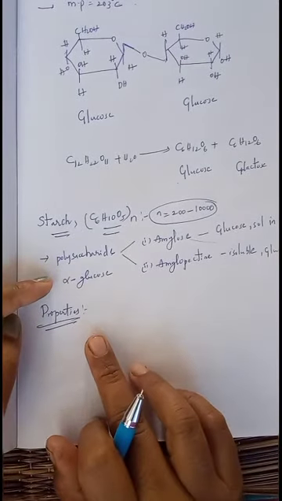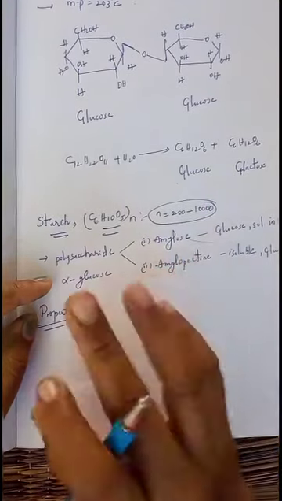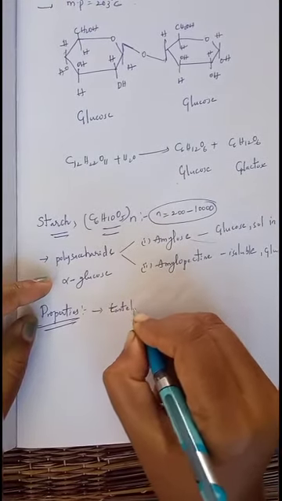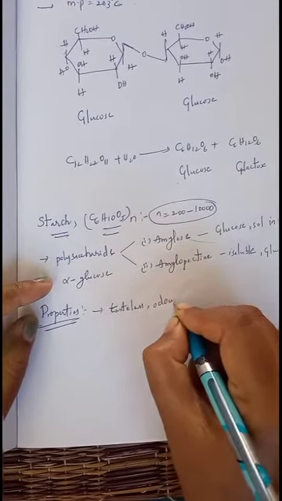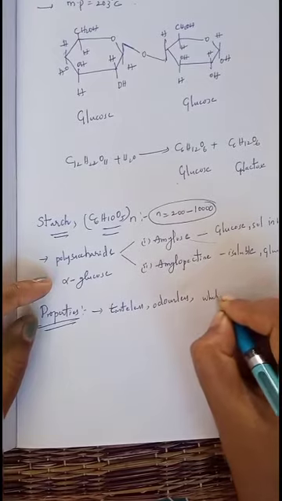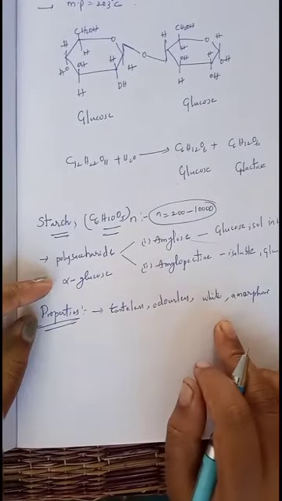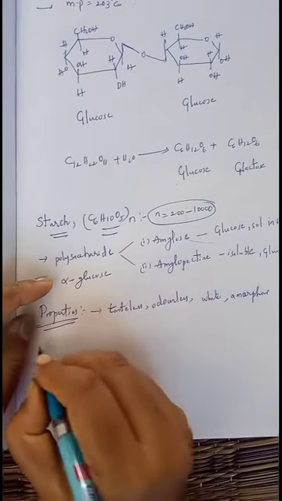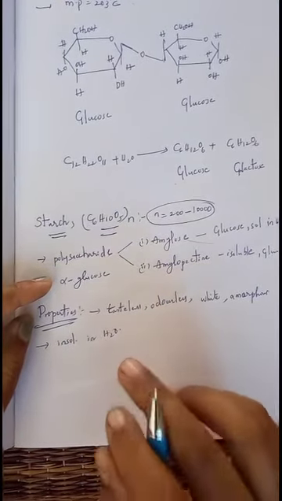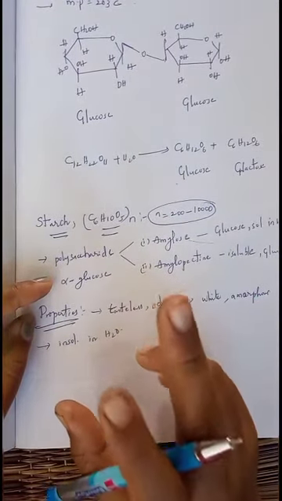Now we'll discuss the properties of starch. Starch is a white amorphous powder with no odor and taste. It is tasteless and odorless, white in color, and an amorphous solid. It is insoluble in water. Soluble starch is prepared by heating ordinary starch with 10% HCl for 24 hours.